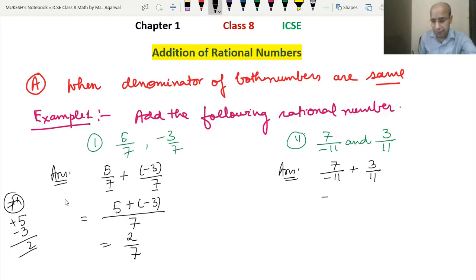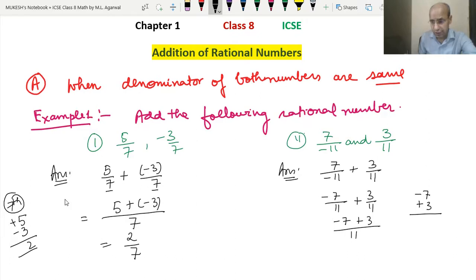So we can write this number as minus 7 upon 11 plus 3 upon 11. Since both denominators are the same, we write 11 as the common denominator, then minus 7 and plus 3. Now how do we add it? One number has the plus sign and the other the minus sign, so both have opposite signs, and then these numbers are subtracted.